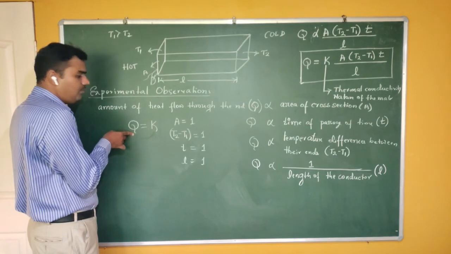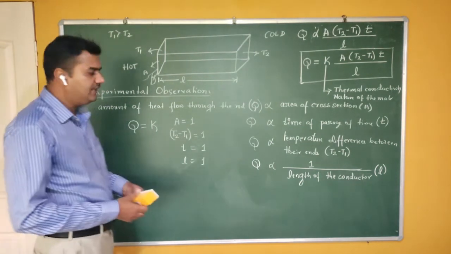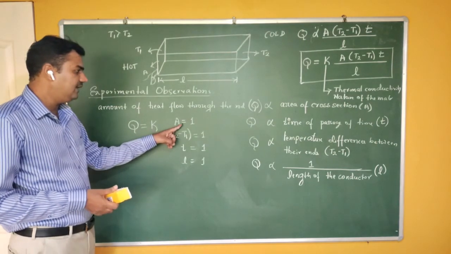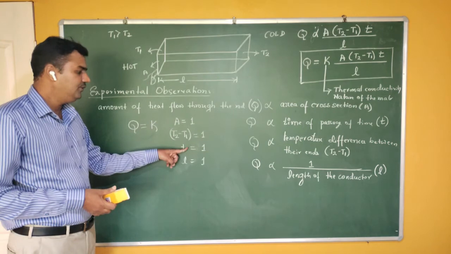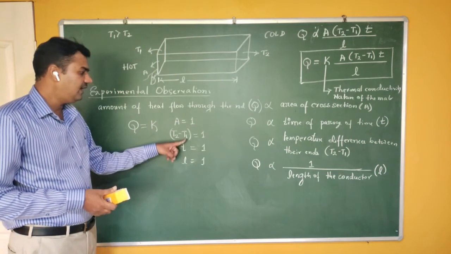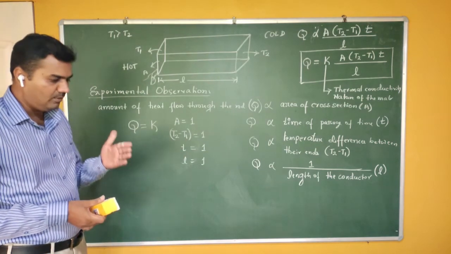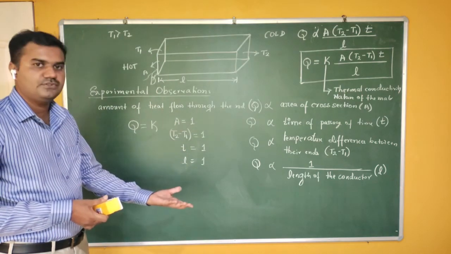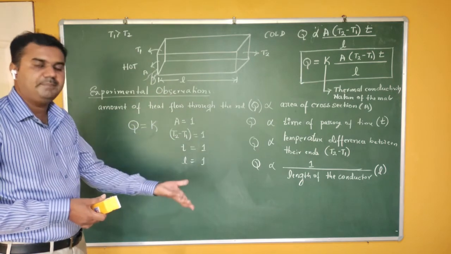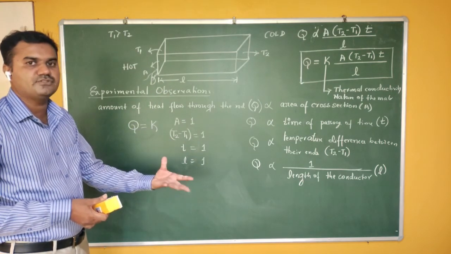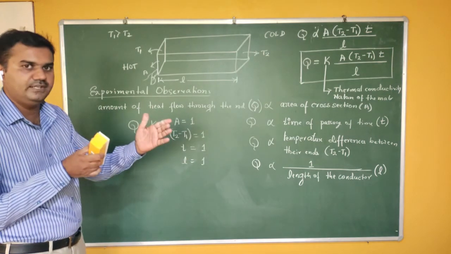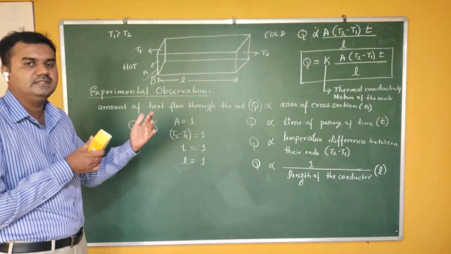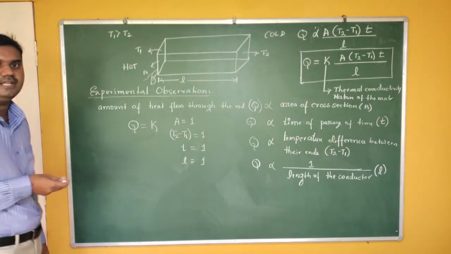What is the definition of thermal conductivity? Thermal conductivity is the amount of heat flowing through a metallic rod having unit area, unit time, unit length, and unit temperature difference. It is the amount of heat flowing through a conductor of unit length, unit area of cross section, unit temperature difference, and the time of passage is also 1. That quantity is nothing but thermal conductivity. Are you getting me?